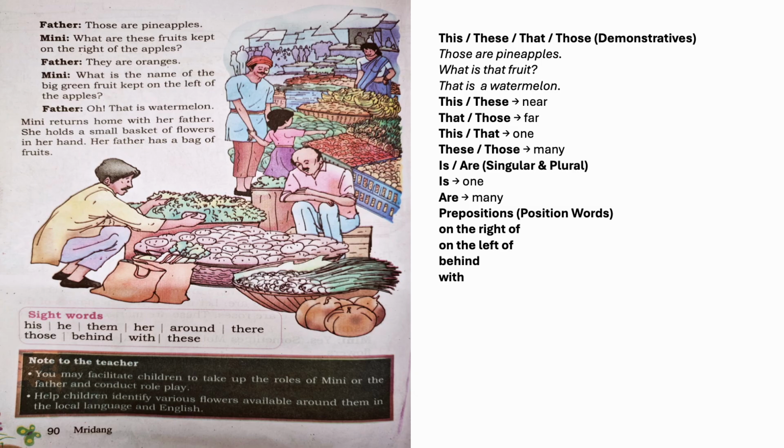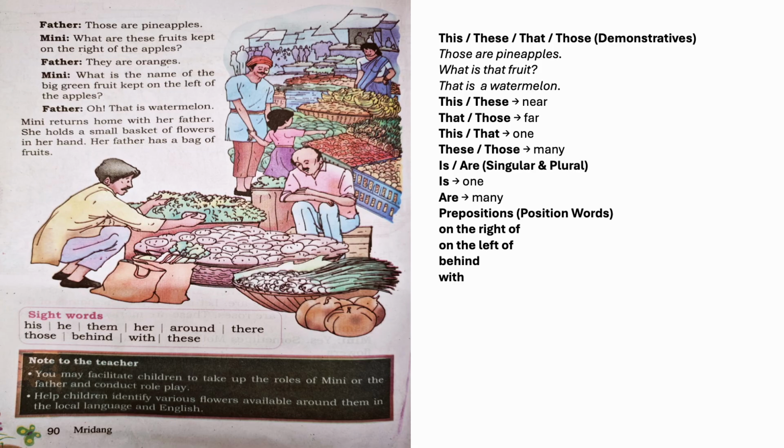Next part. Father says, those are pineapples. Minnie asks, what are these fruits kept on the right of the apples? So those are pineapples. Those is a pointing word. We use those for things that are far from us. Pineapple is a plural noun. One pineapple, many pineapples.